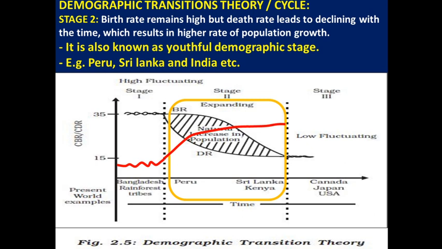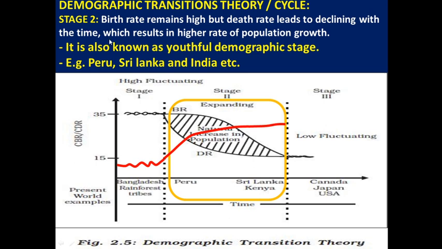If we study the second stage, because the birth rate remained high and the death rate declined in a very rapid manner, there is a rapid increase in population at the initial stage of the second stage, and over time the birth rate declines in a slow manner.